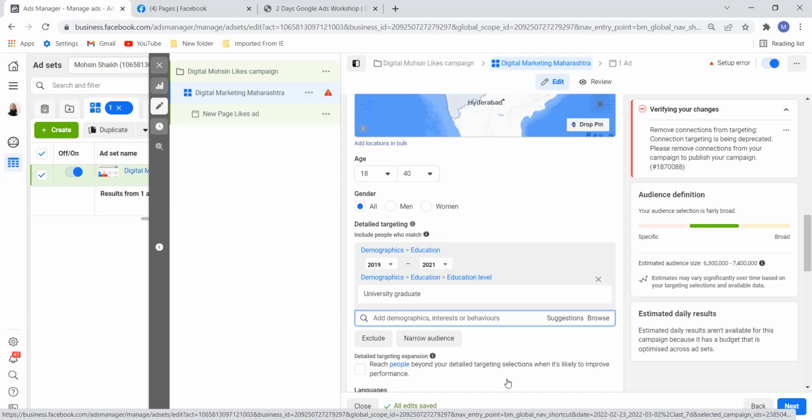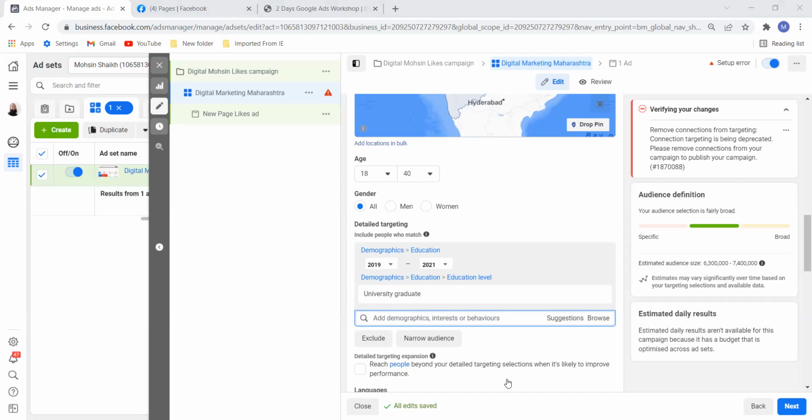Now, sir, again, one question. Till now I have given this particular target, education 2019 to 2021 and education level university graduates. Now, what happens if I put another interest or behavior below, like marital status or books or any other interest?